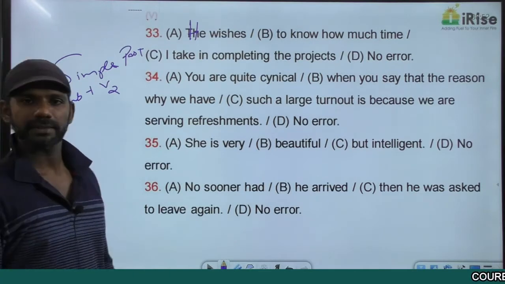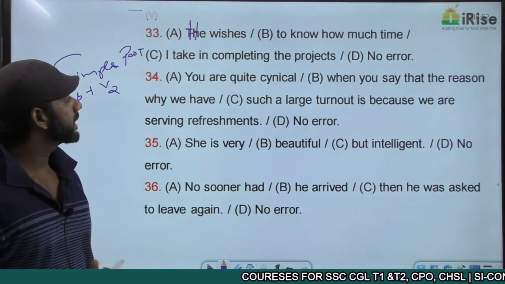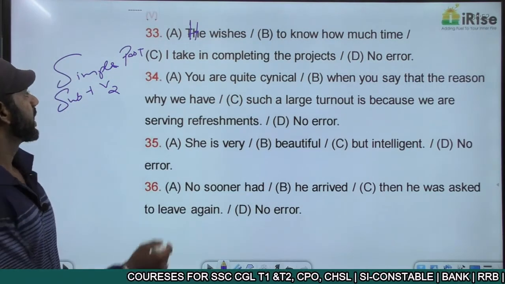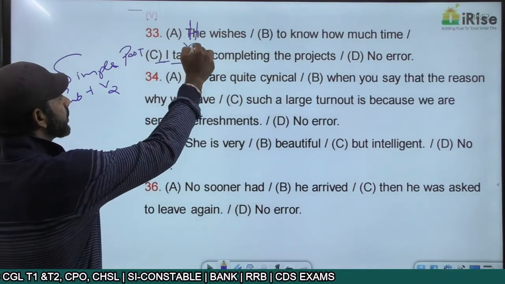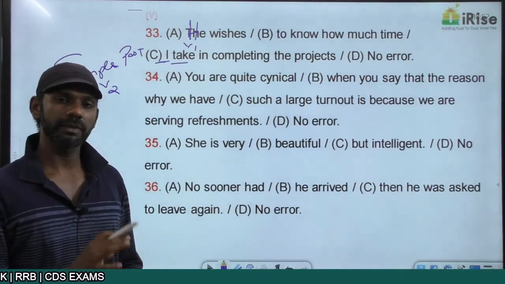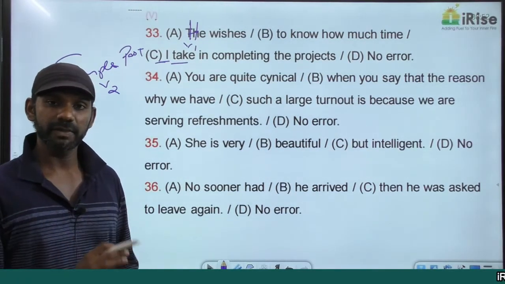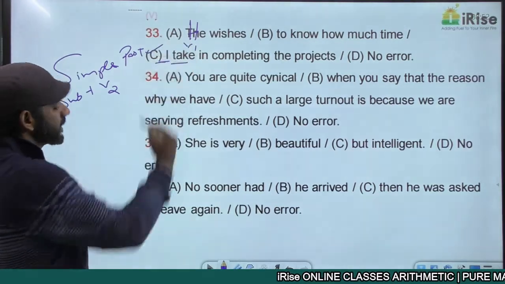Now come to the statement. He wishes to know how much time I take in completing the projects. I take, the pronoun I is a subject here. Take is V1, subject plus V1 is simple present. He wishes cannot be followed by simple present. It must be followed by simple past tense. That is the error. So the error is in part C.